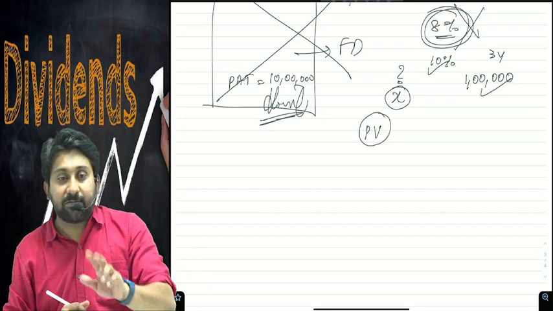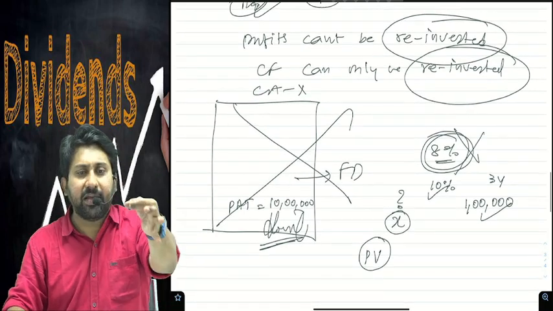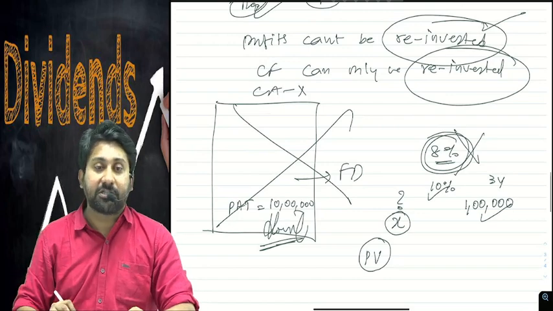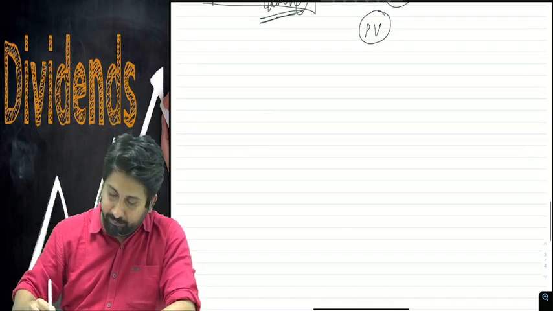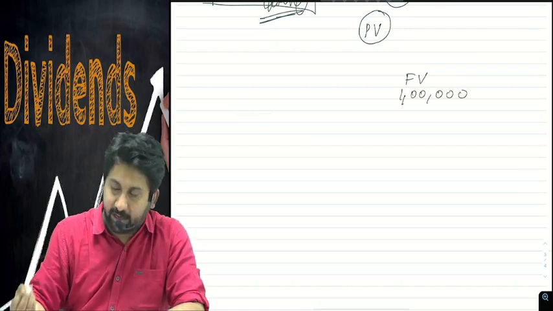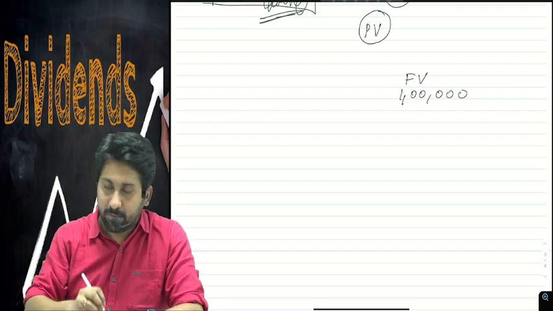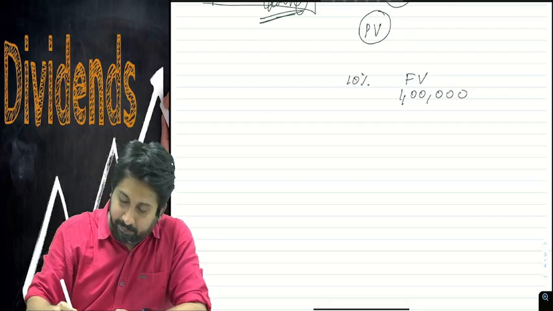Okay, let me explain why suddenly we are diverting to the reinvestment concept with this example. In just another 2 minutes you will understand the importance of reinvestment in financial management. Okay, let's see here. In the future I want to get 1 lakh. My required return is 10%.